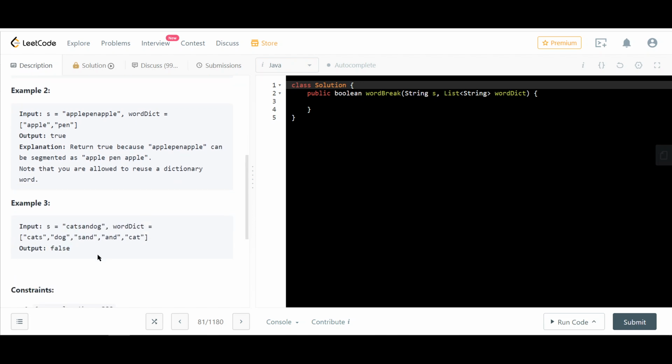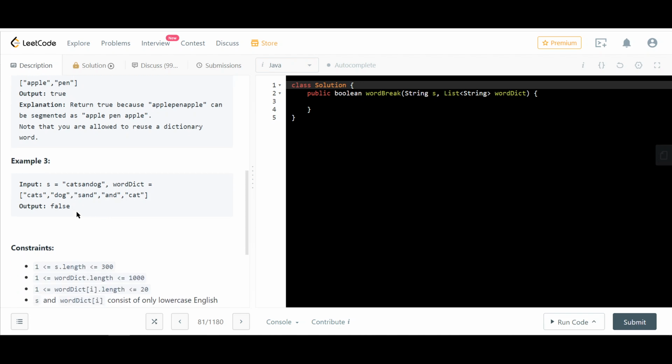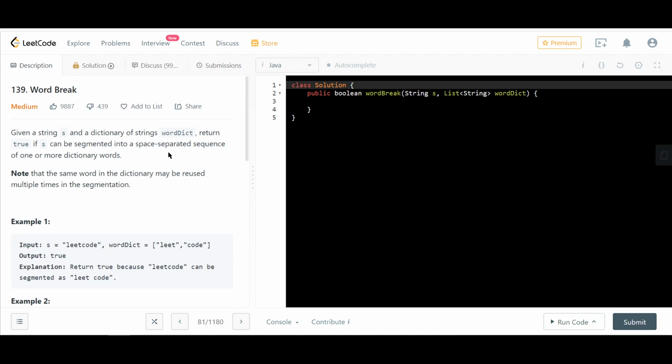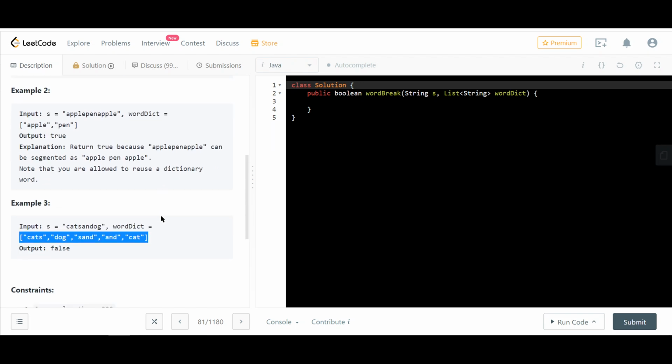Okay, now this is interesting. Is it like, why is this false? Why can't I have cats, and, and dog? Is it like all the words from the dictionary should be within it? We have a space separated sequence of one or more dictionary words. Then why did this not work? Hmm. I could break it into cats, and then og. Okay, fair enough. Yeah, it cannot be broken.